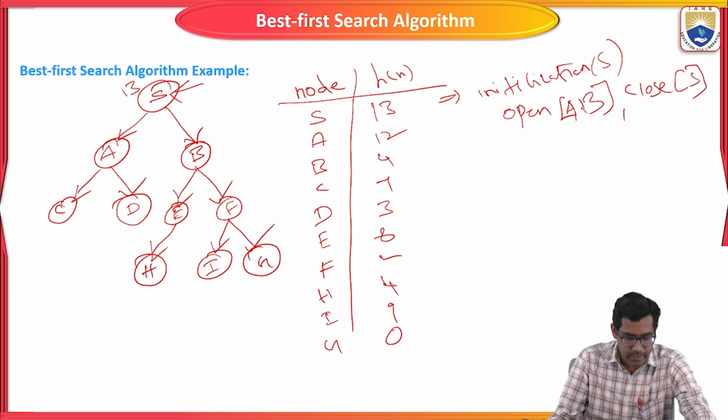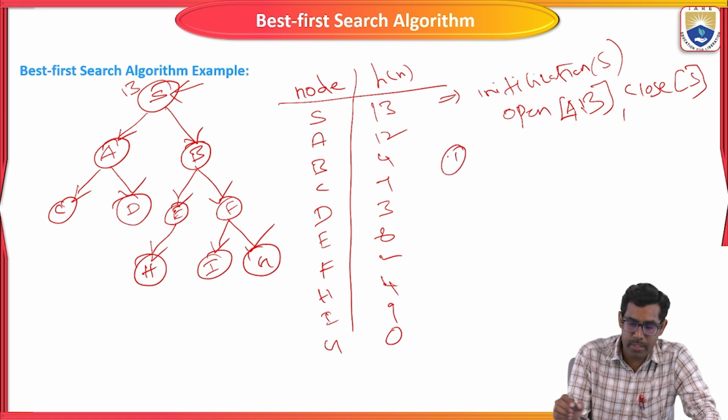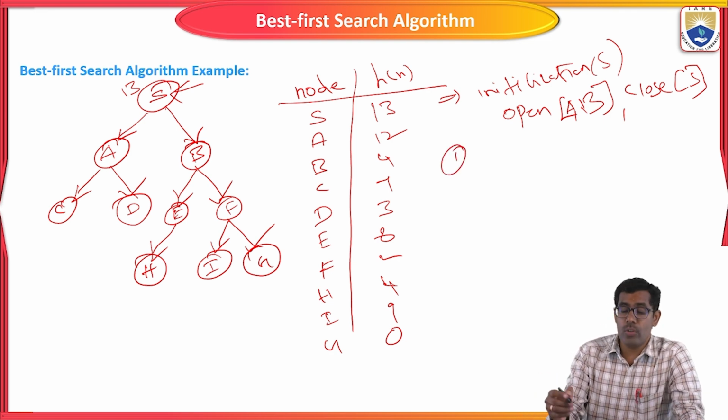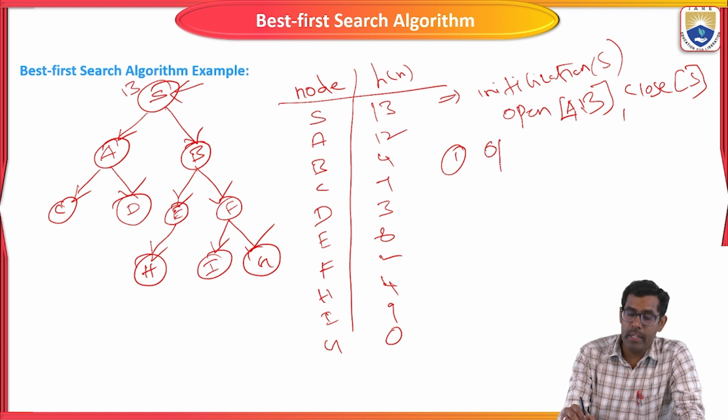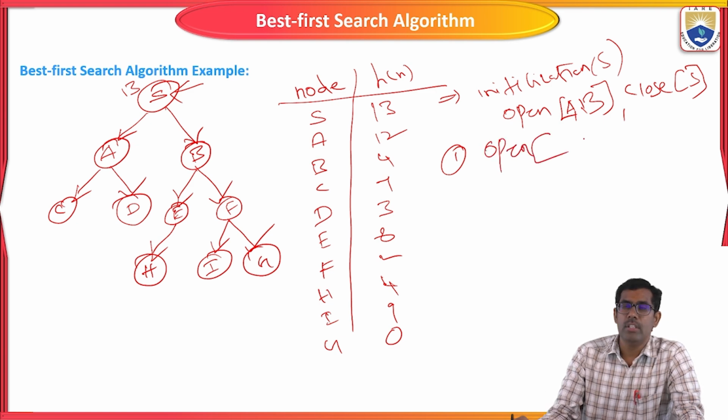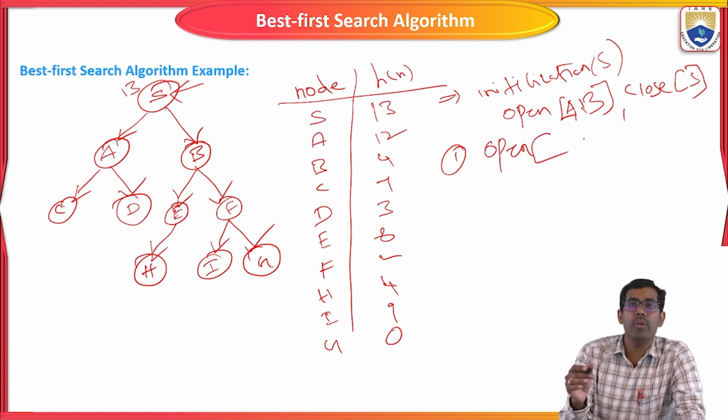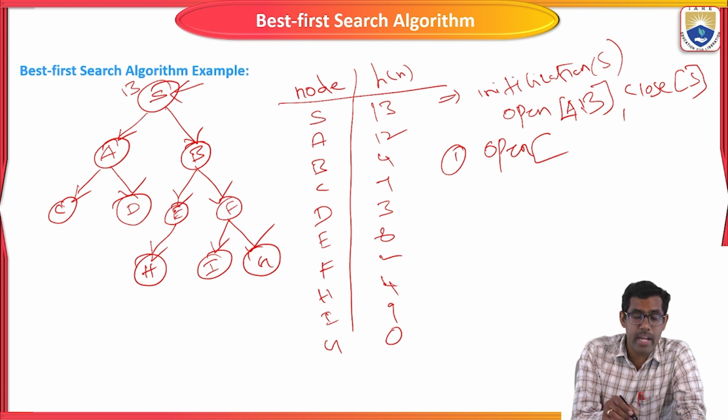The next step is again to write the open list. Before that, we assign the value of each node, A and B. What is the value of A?